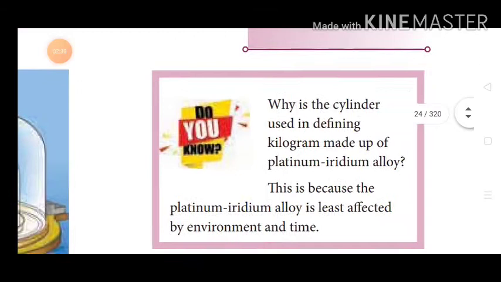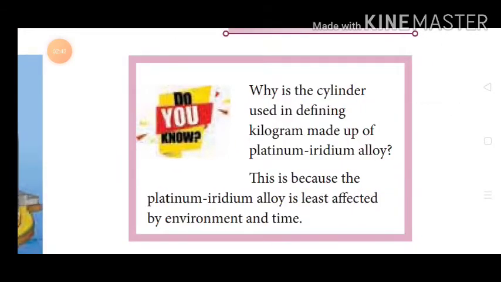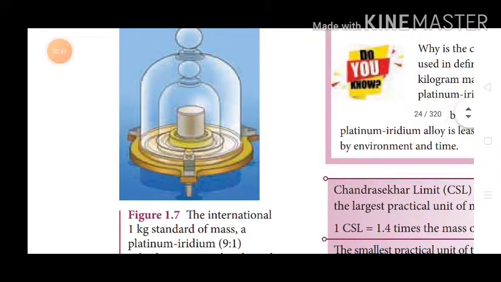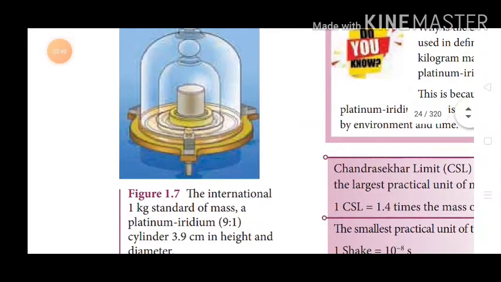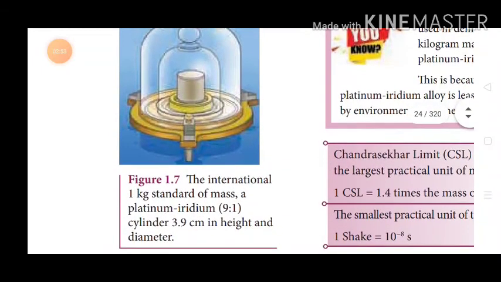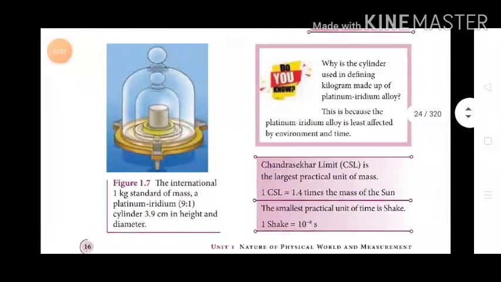Don't forget it. You can get more knowledge. Do you know? Go through it. That means this is the measured mass: the international standard of 1 kilogram of mass, a platinum iridium cylinder, 3.9 centimeter. Go through it. You can understand clearly.